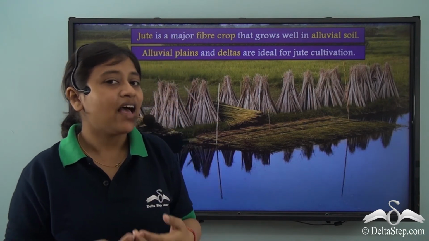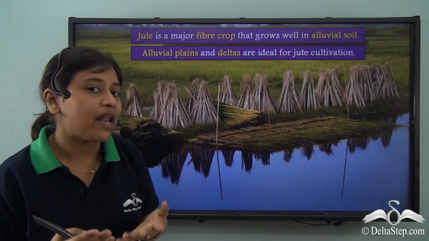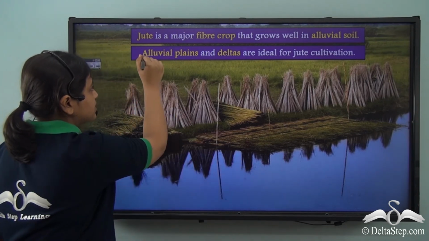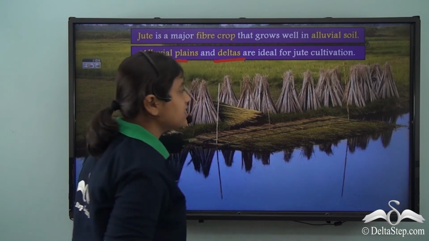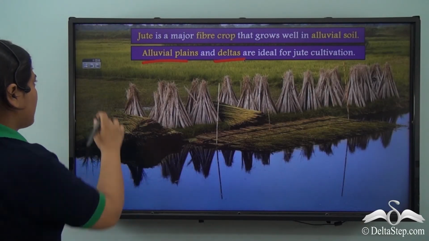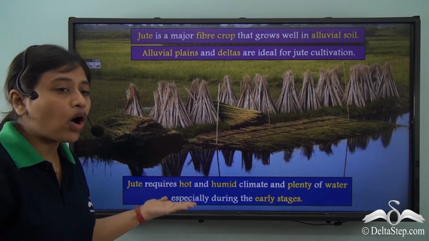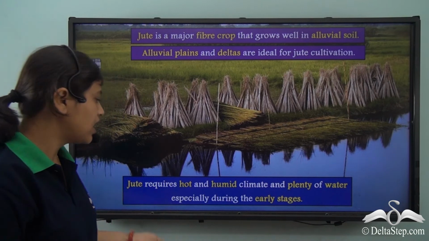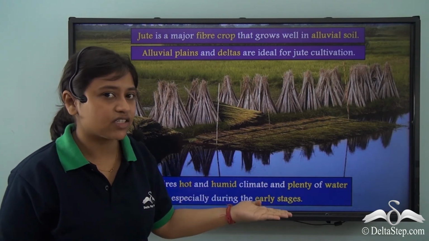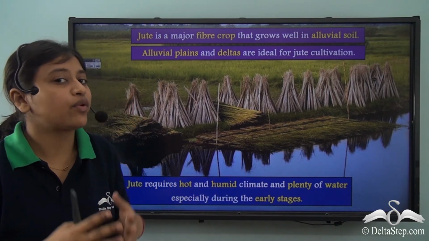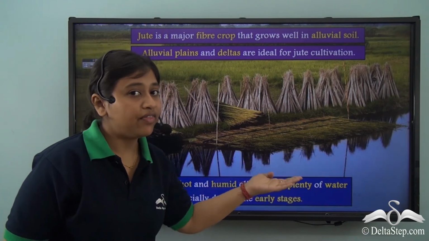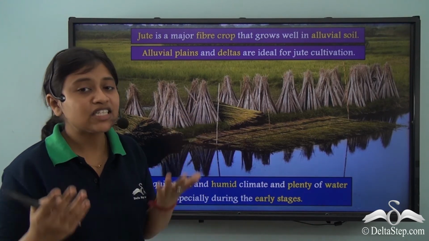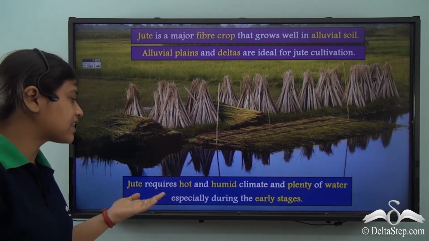What does that tell us? That tells us that jute requires plenty of water. It requires a good amount of water for its growth. So alluvial plains and deltas are very ideal for jute cultivation. Jute requires a hot and humid climate and plenty of water, as I've just mentioned, especially during its early stages. So when the plants are very young, it requires a good amount of water. Therefore, areas that are well irrigated or have plenty of rain are ideal for this cultivation.